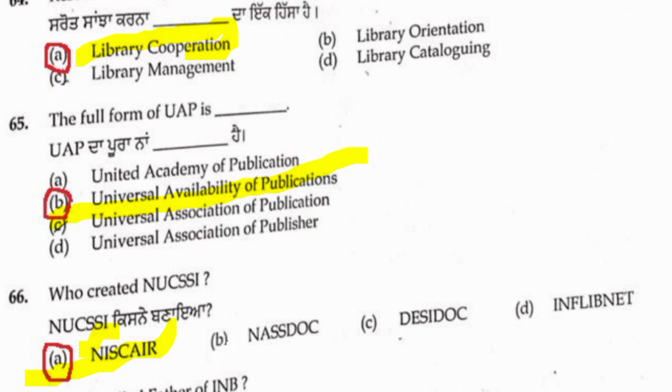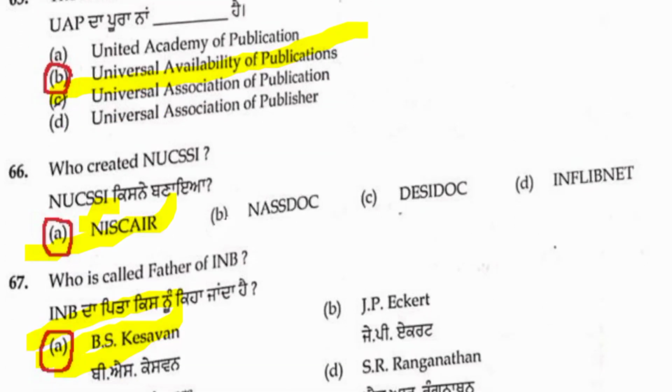66th: who created the National Union Catalogue of Scientific Serials in India? NUCSSI. Some examinations ask what NUCSSI is. It means National Union Catalogue of Scientific Serials in India. It is given by NISCAIR, friends. It was started by NISCAIR. So A is the right answer. Everyone knows NISCAIR is located at Delhi.